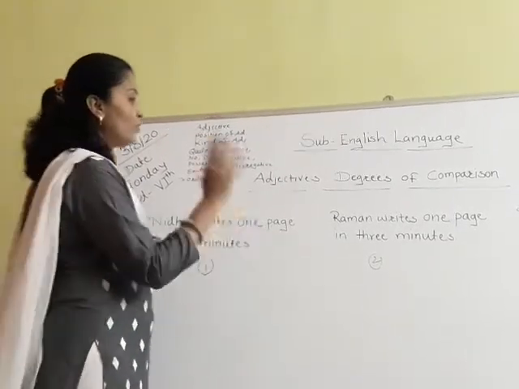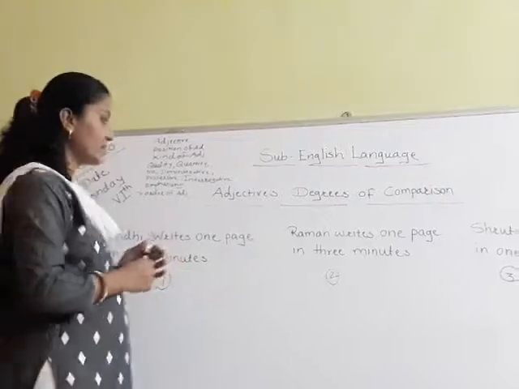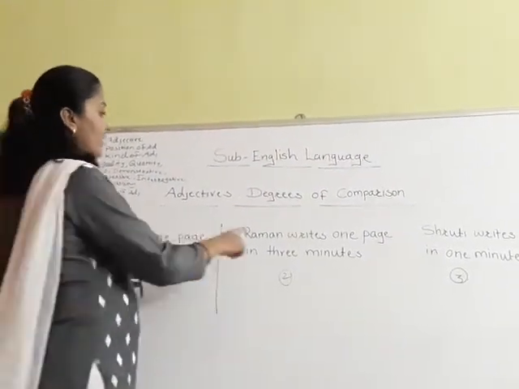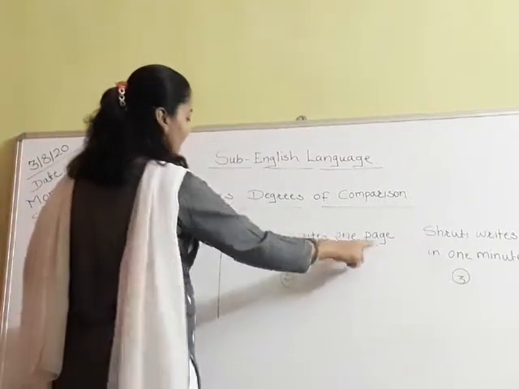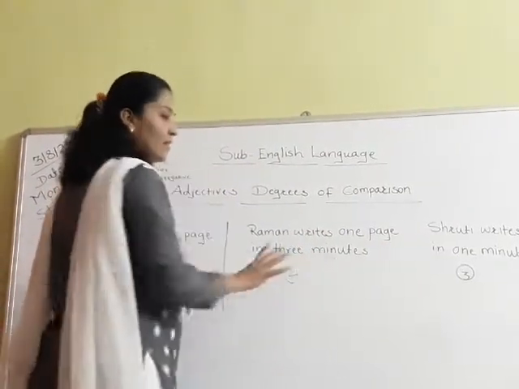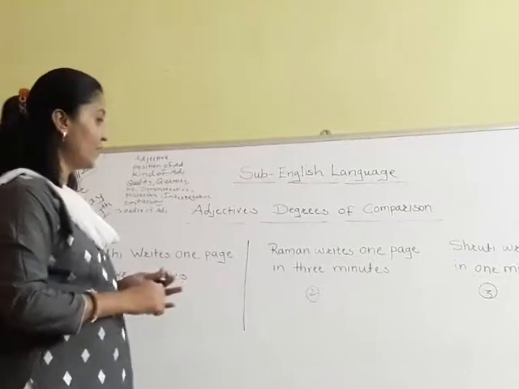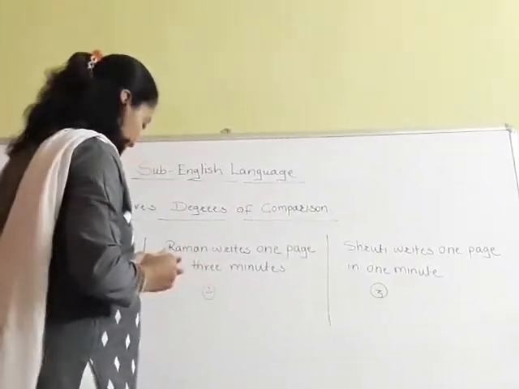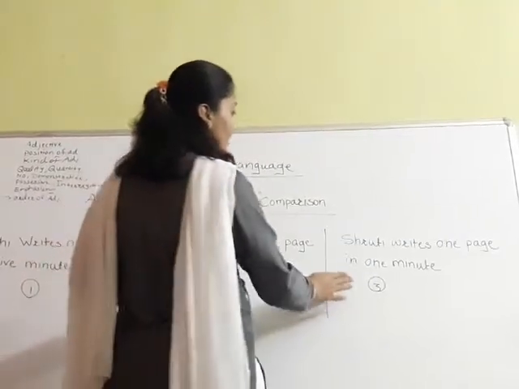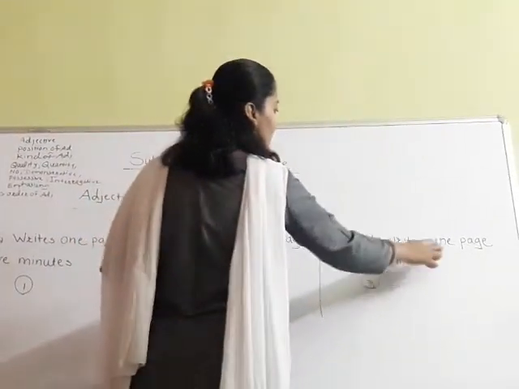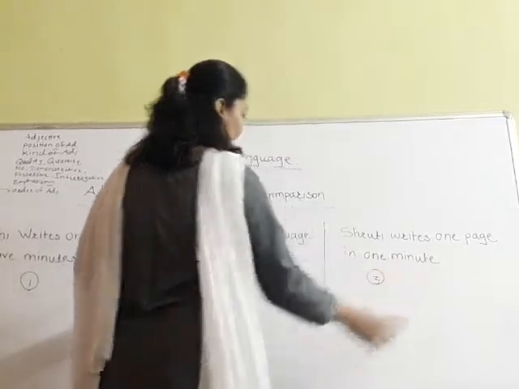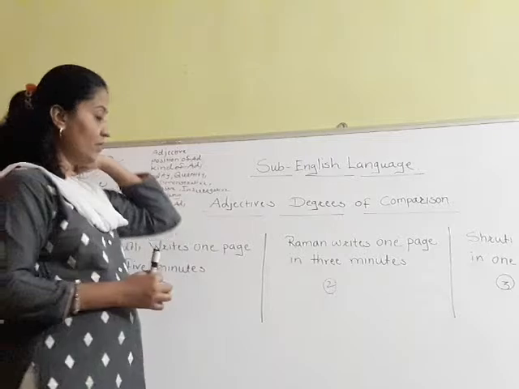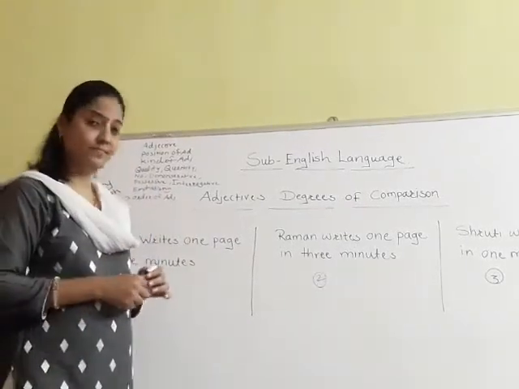Now we are moving towards the second sentence: Raman writes one page in 3 minutes. Is this clear to you? Then the last sentence that I have written here: Shruti writes one page in 1 minute. So these are the three different sentences I have written here.